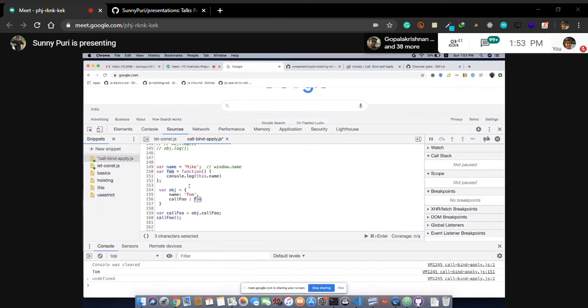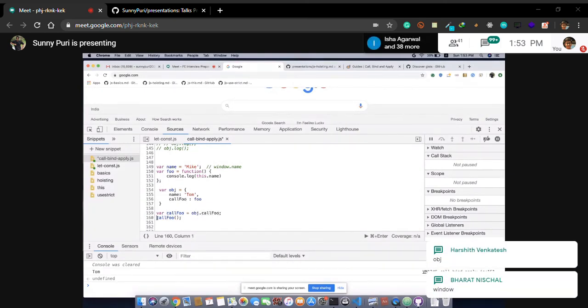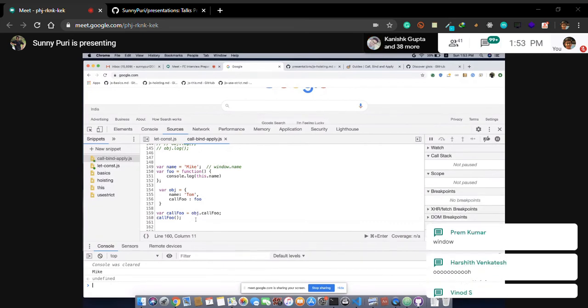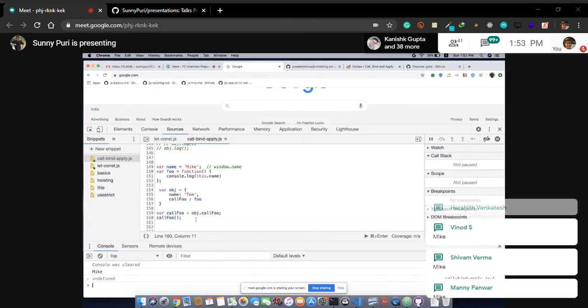You pass this function again, you pass this call function to a function. Tell me who is calling the call foo. What is the context? What is there before the dot? Hidden dot. Who is calling call foo? A window. Then what is window.name? Mike. This is what the first session and the second session are, guys.